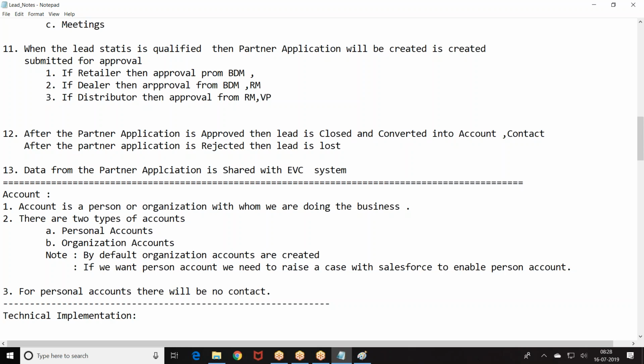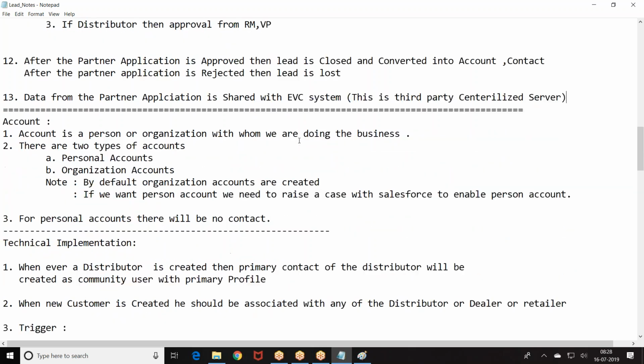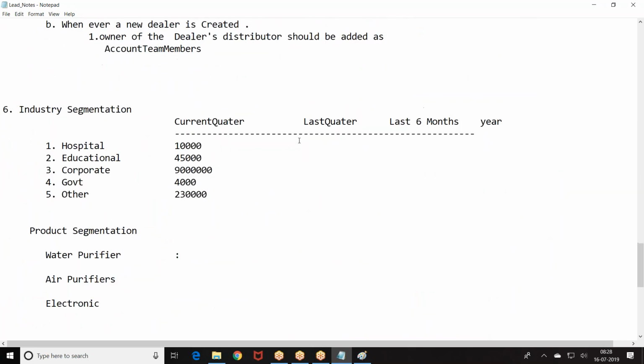This is my third party system. So this is the story. I hope till here, whatever you have done, people are good with this story, right?